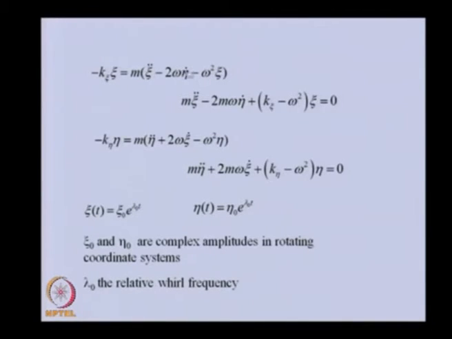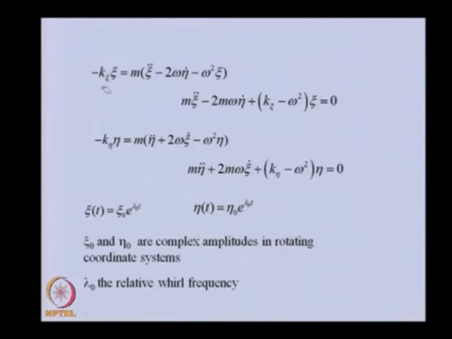So, basically this whole term is x double dot, but it has been transformed to the rotating coordinate system, and we can write it like this. This is the rotating coordinate system equation of motion. Similarly, in the eta direction, this is the force, this is the elastic force, the shaft stiffness in the eta direction.